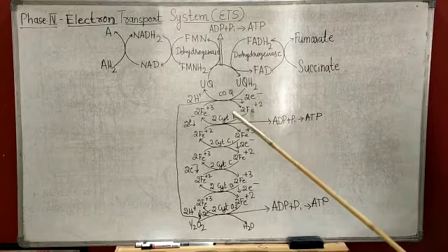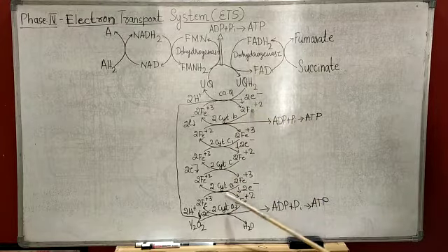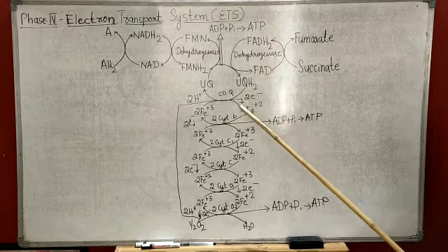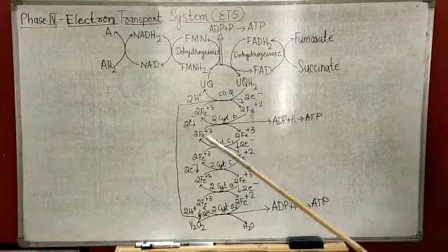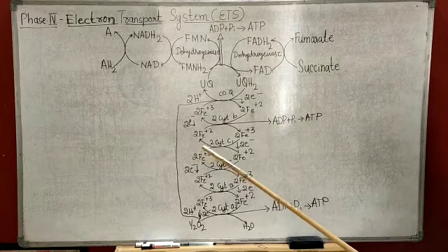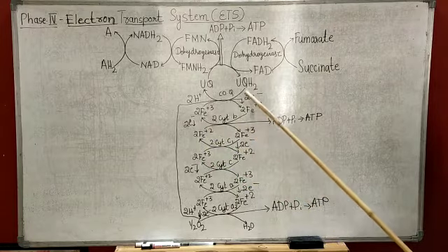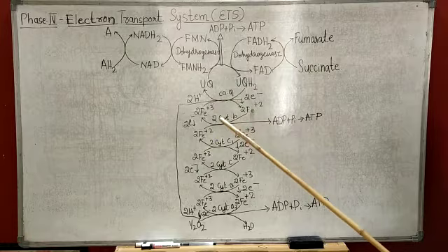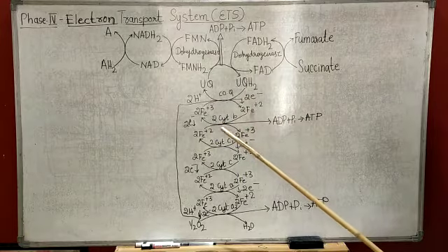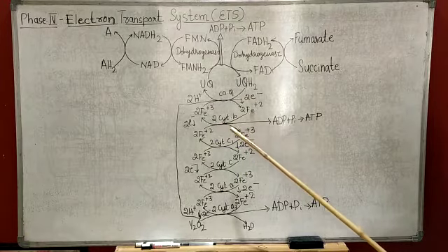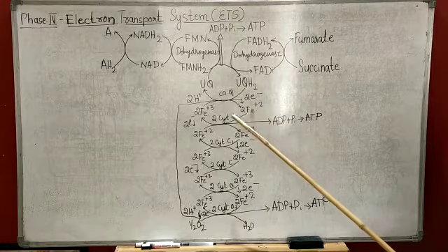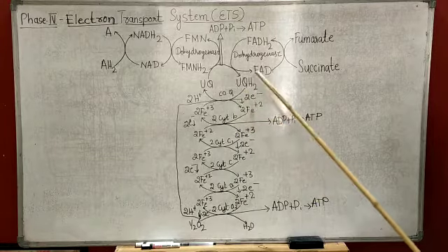This sequence of reactions takes place in the mitochondrial cristae, and is known as the electron transport system or electron transport chain. It is also called the respiratory chain, cytochrome system or hydrogen pathway.